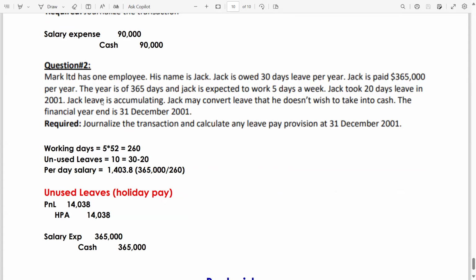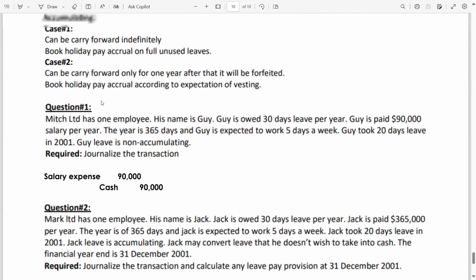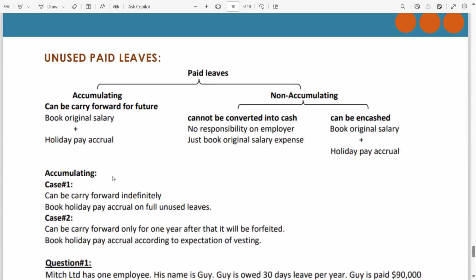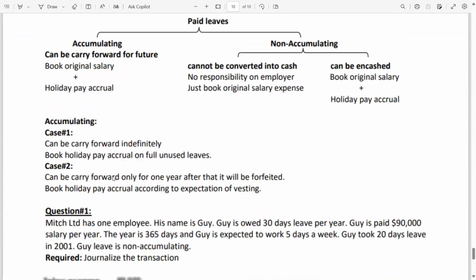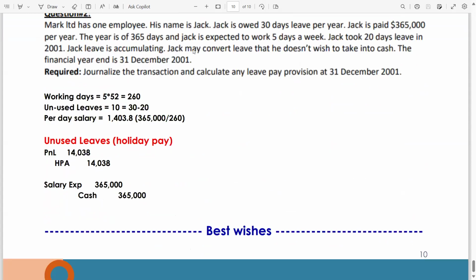Highlight this word. Jack's leave is accumulating, means we are in this case. Also it is accumulating, and Jack may convert leave that he doesn't wish to take into cash, means Jack has an option. Now, first calculate the working days.